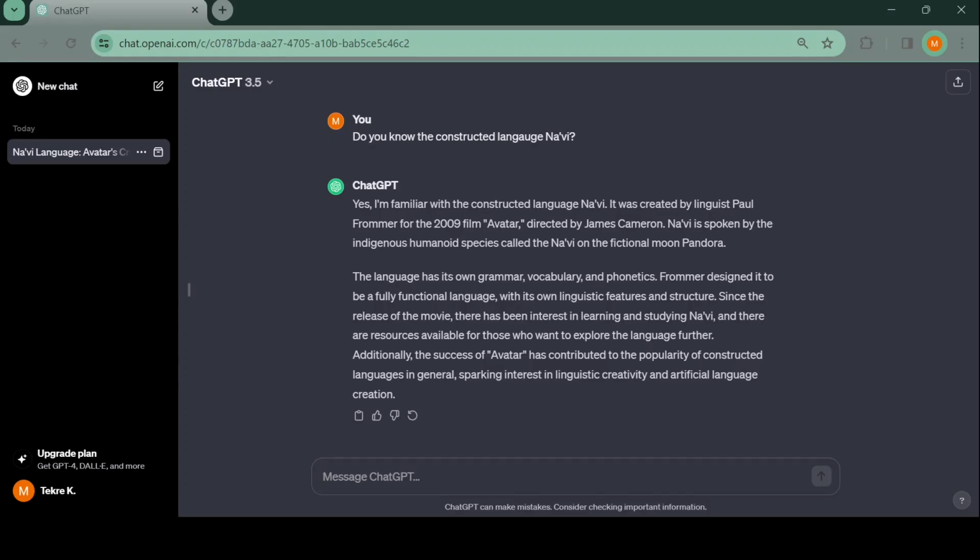I mean, I don't know how correct that is. I'm not in the language space. I'm not in the conlang space for that long. I've only been in there for like 6 years. I don't know if Na'vi had an influence in that, but overall this text seems fine. Let's ask it if it thinks it can speak it.